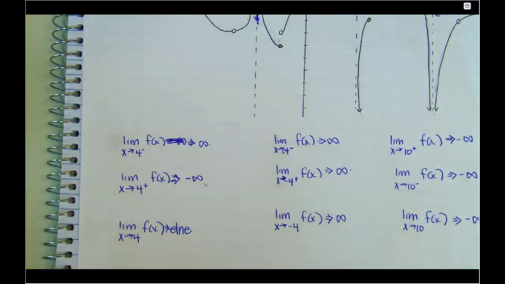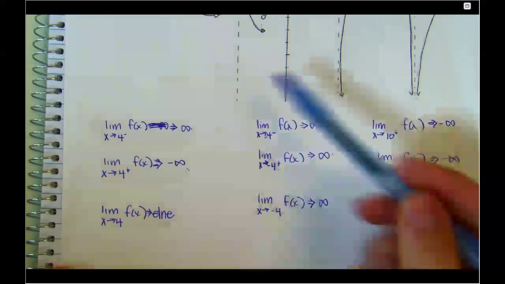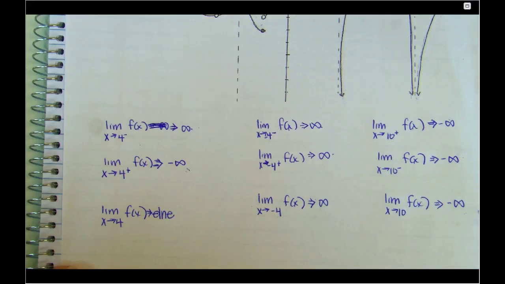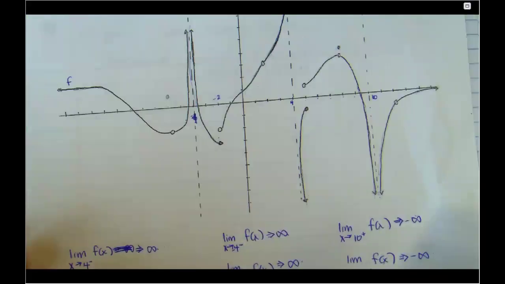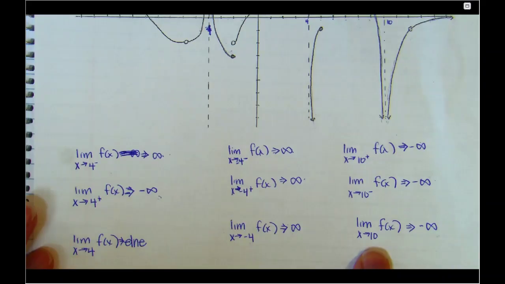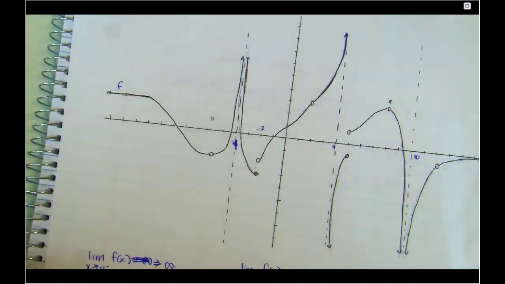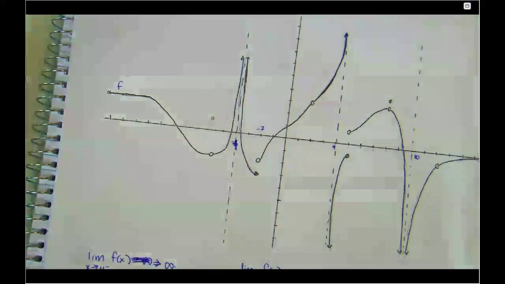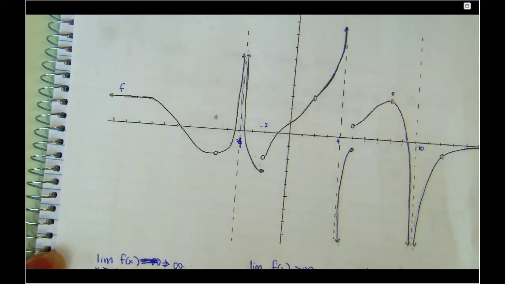Okay, they have to be going to the same place. The right and the left have to be the same in order for the limit to exist. We've talked about that over the last week. So that's the basic idea of when your answer wants to be infinity, you're describing its behavior. Is it going up or is it going down? If it goes down together, you can have an overall limit of infinity or negative infinity. If they don't behave the same, so you have an asymptote where one is up and one is down, whichever way, then the limit does not exist.